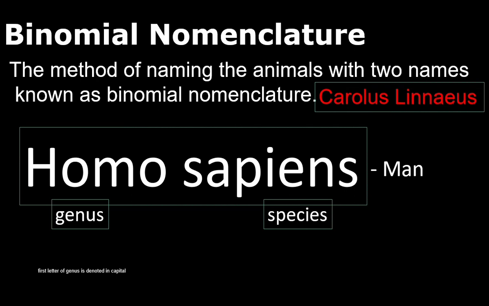The first letter of the genus name is in capital. Capital letter is not used in the species name. A name of an organism has a genus name and a species name. The first one is the genus name, the second one is the species name. The first letter of the genus name is in capital.